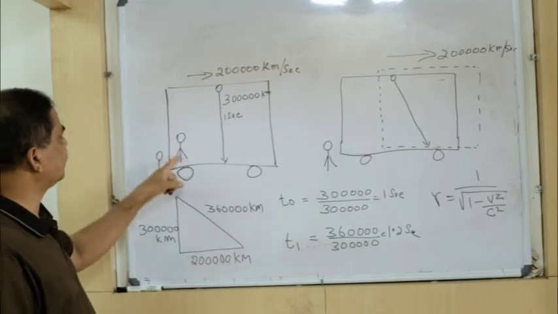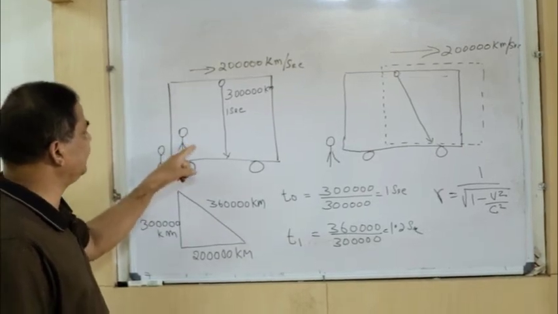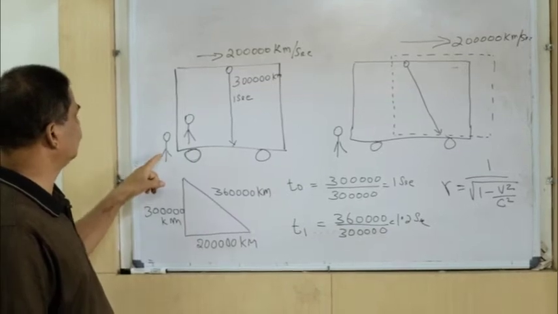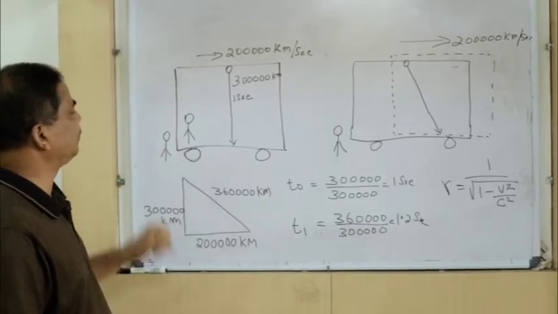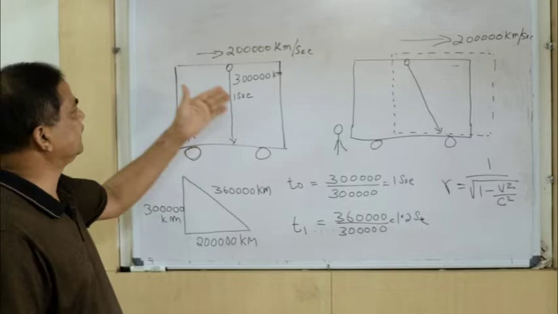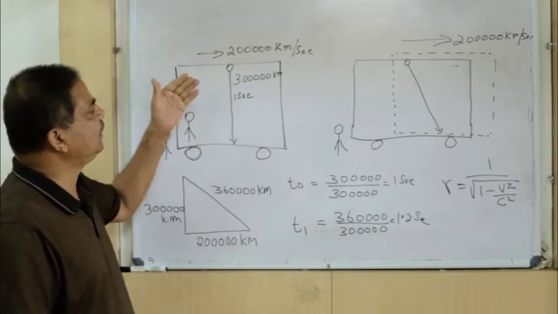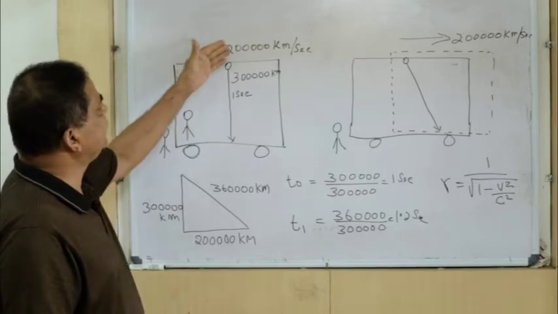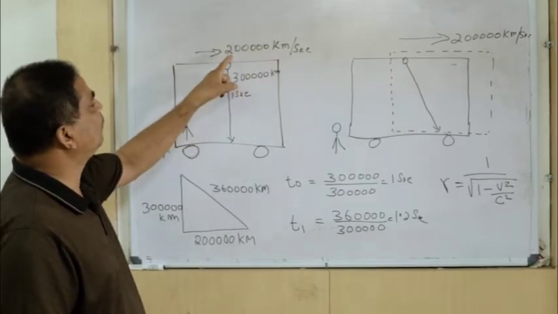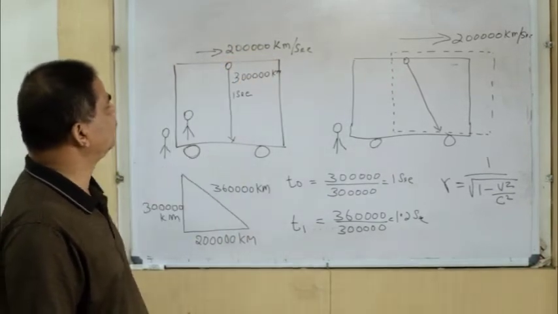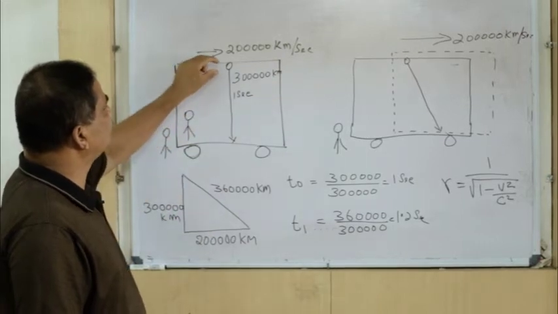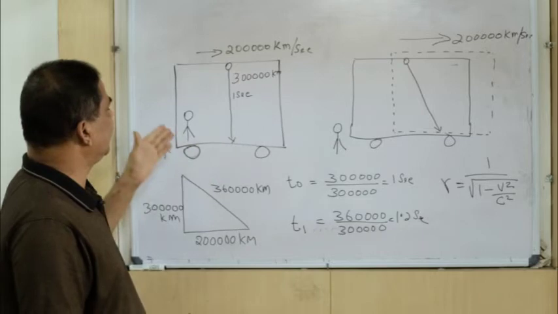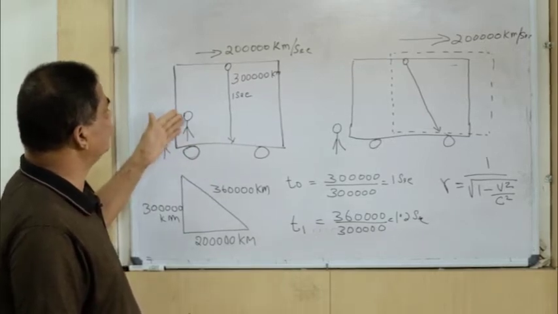There is an inside observer located inside the cabin, and there is another observer who is standing still on the platform. So this is the arrangement of the time dilation experiment. When the train is traveling at a speed of 2 lakh kilometers per second, the source of light is switched on and the inside observer